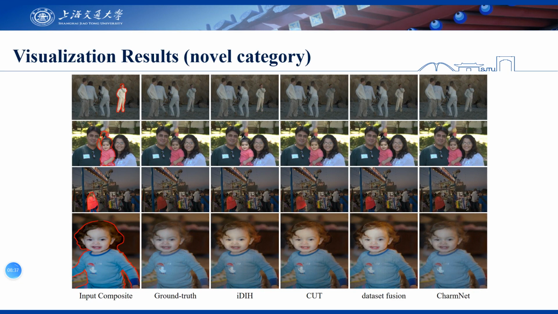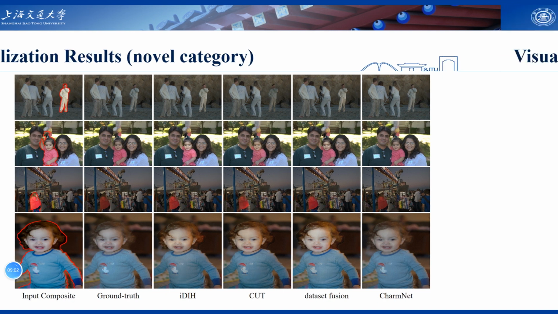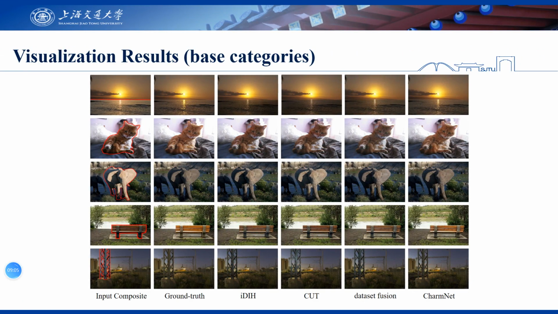We visualize the test results from the novel category. Compared with other baselines, our CharmNet could generate more favorable results with consistent foreground and background. Besides, CharmNet concentrates more on adjusting the foreground style to the background style without corrupting the appearance of the human foreground. We also visualize the test results from base categories. It can be seen that the harmonization results of our CharmNet are more plausible and closer to the ground truth real images.